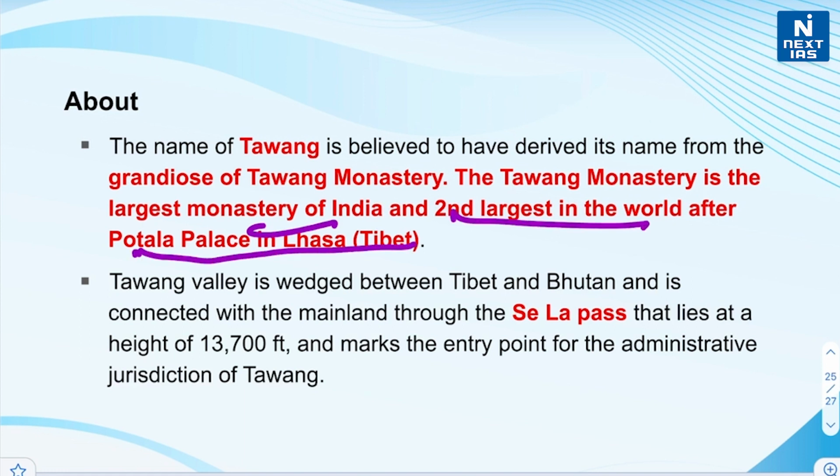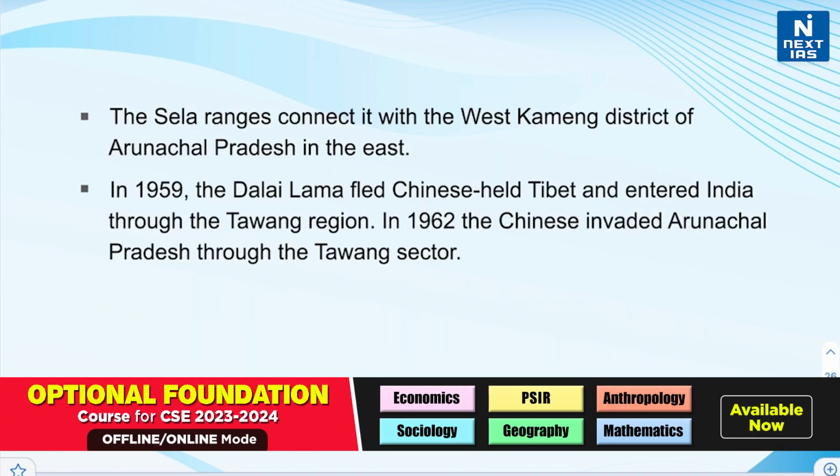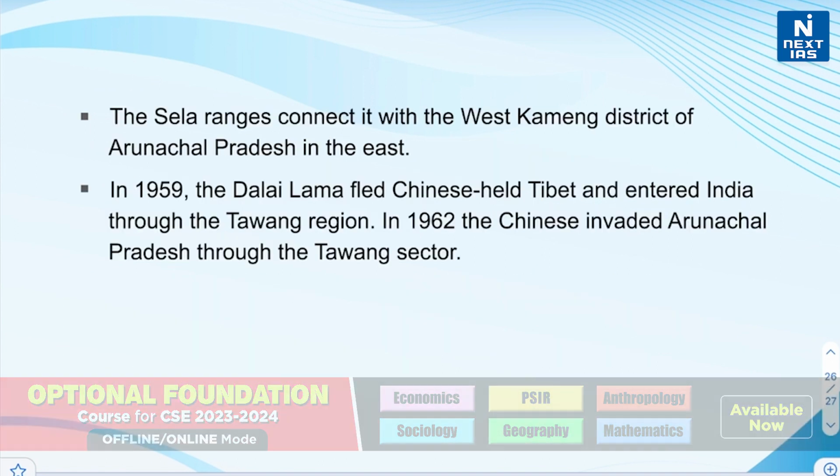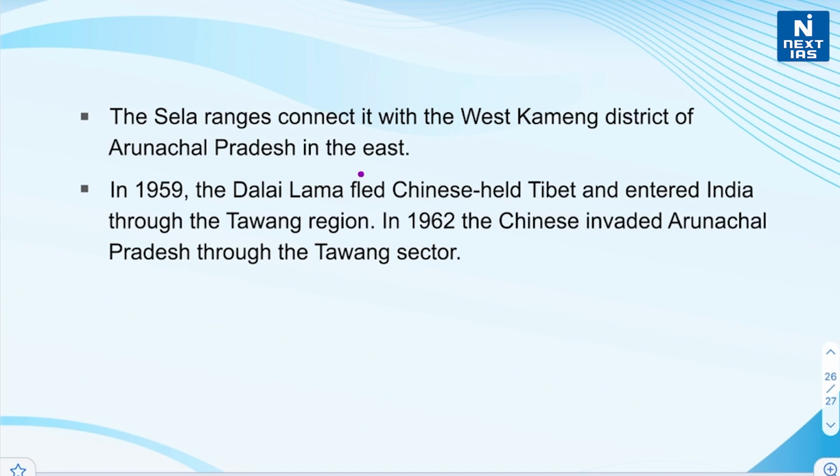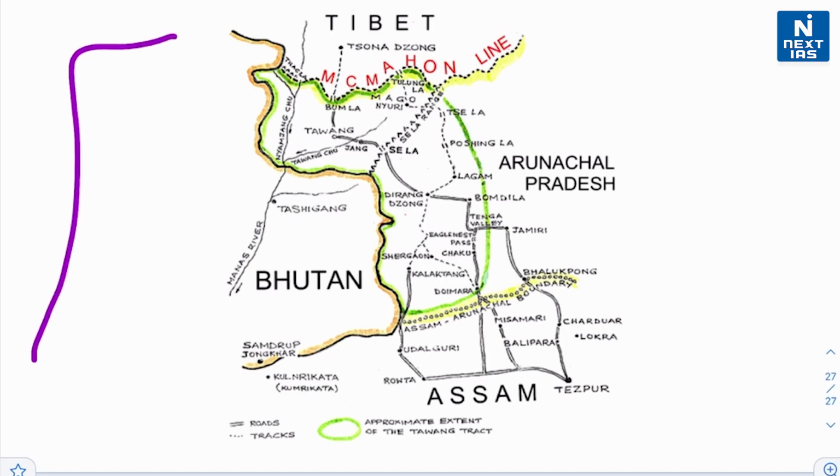And Tawang Valley is wedged between Tibet and Bhutan, and it is connected with the mainland through Sela Pass that lies at the height of 13,700 feet and marks the entry point for the administrative jurisdiction of Tawang. Sela Ranges are connected with the West Kameng district of Arunachal Pradesh in the east, and in 1959, Dalai Lama fled Chinese-held Tibet and entered India through Tawang region. In 1962, the Chinese invaded Arunachal Pradesh through the Tawang sector. Here you can see in the map, this is the location of Tawang.